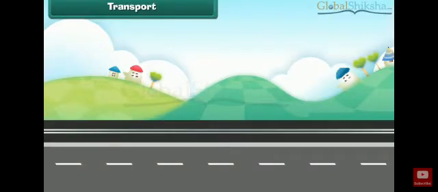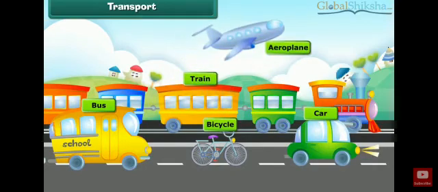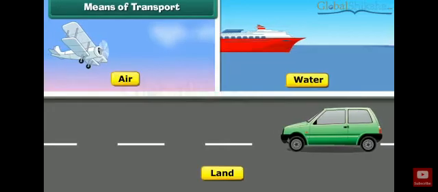See, transport. So, what are transport vehicles? We are going to learn that. That might be bicycle, bus, car, train, aeroplane. These are the transport vehicles. The movement of people and goods from one place to another is called what? Transport. Now we have learned about transport and what all we use.